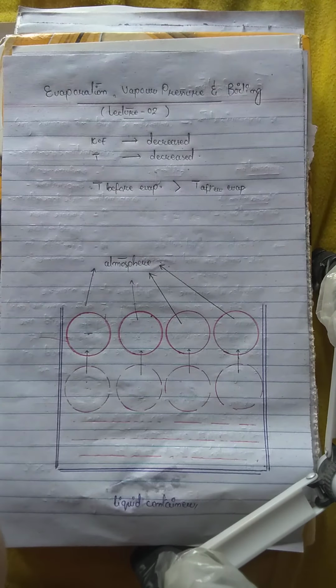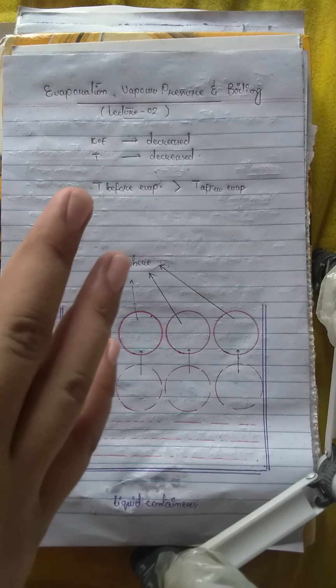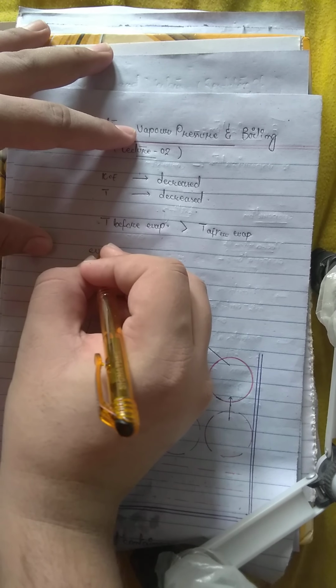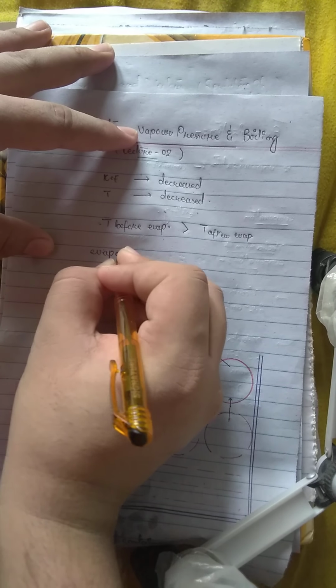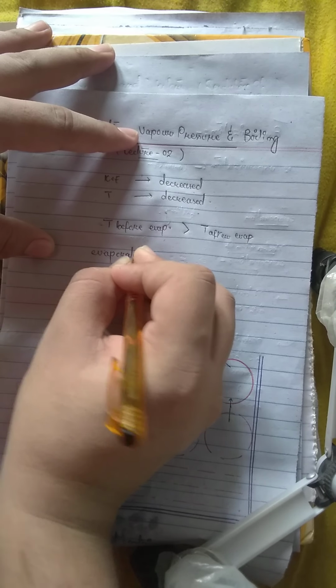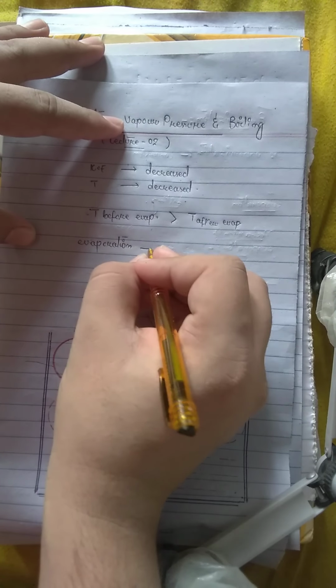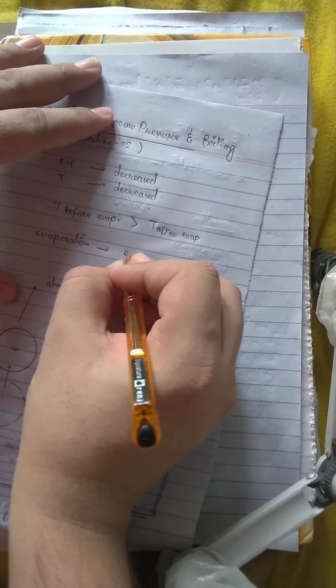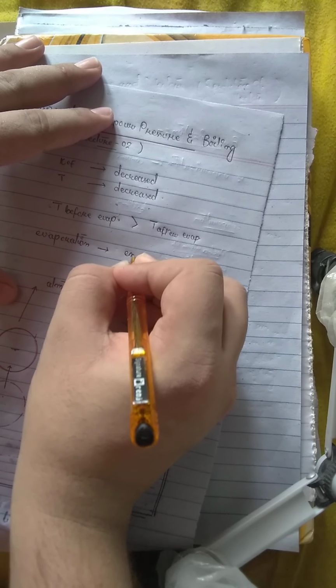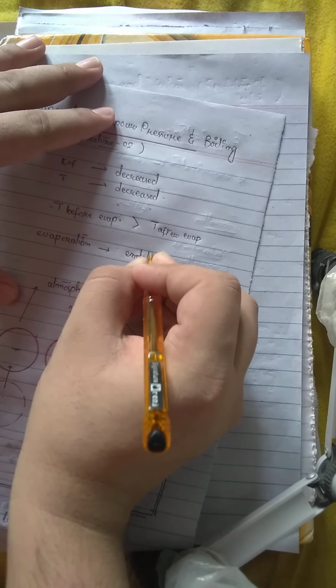Since due to evaporation the overall temperature of the system is reduced, we can say that evaporation is an endothermic process.